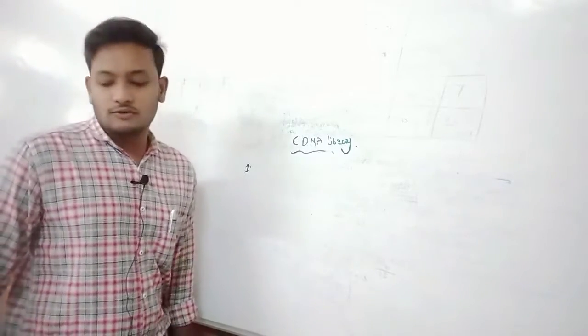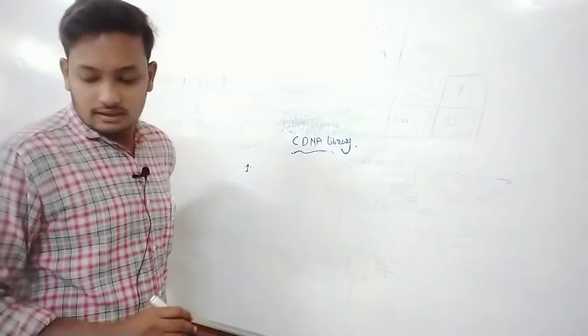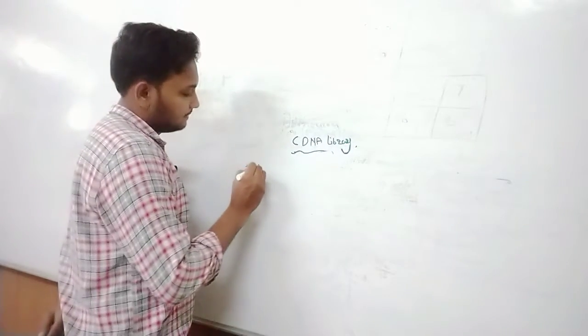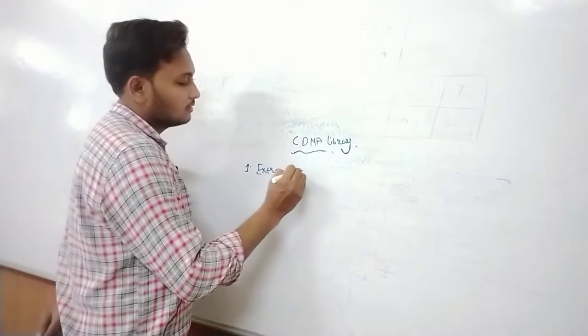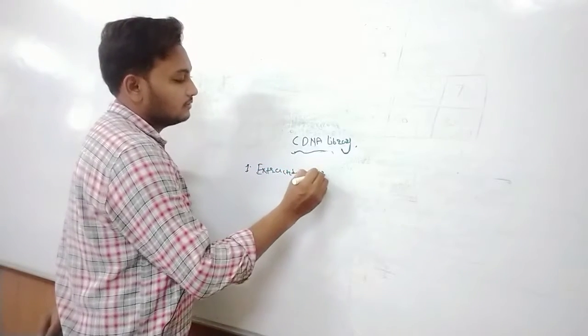तो firstly आपल्याला काय करावं लागेल, extract the cellular RNA.